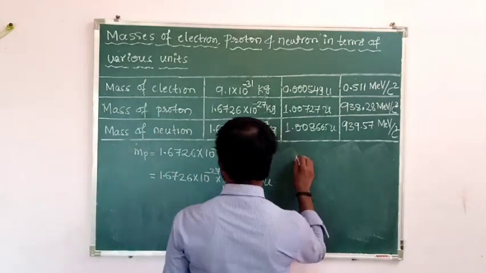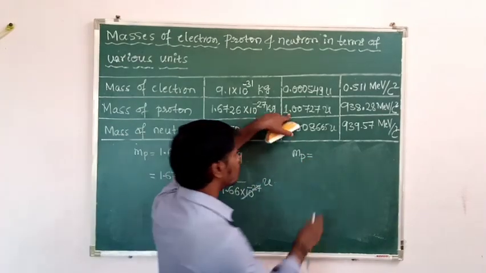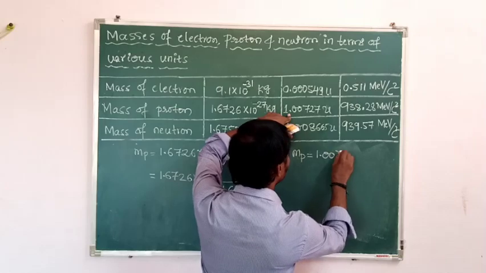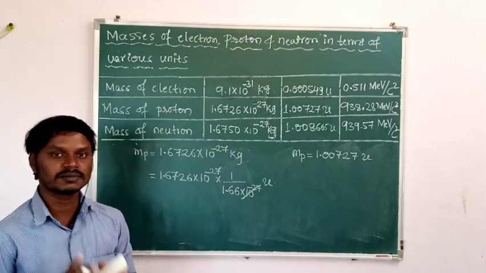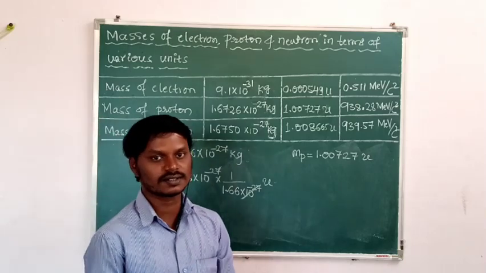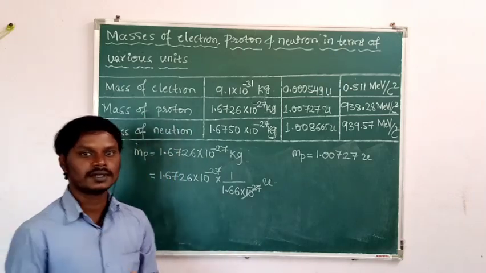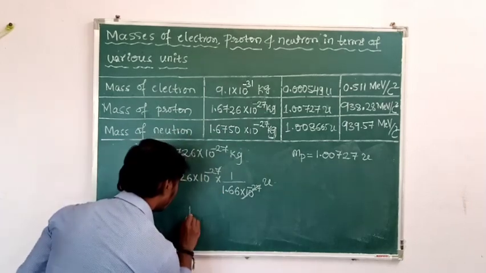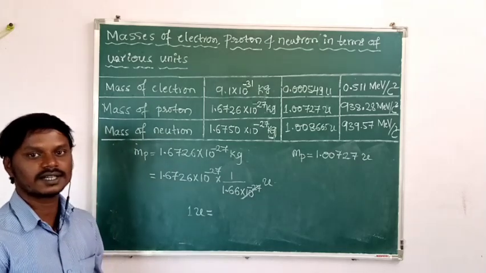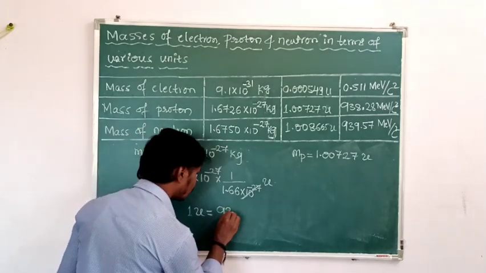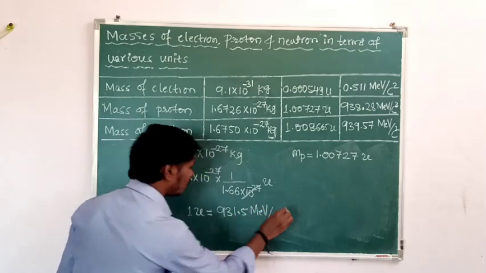And what is the mass of the proton in terms of million electron volt per c square? So already we know that the mass of the proton in terms of atomic mass unit is 1.00727. Then already we know that one atomic mass unit is equal to 931.5 million electron volt per c square. Remember this one. How to convert the atomic mass unit to million electron volt per c square? By multiplying by 931.5 million electron volt per c square.